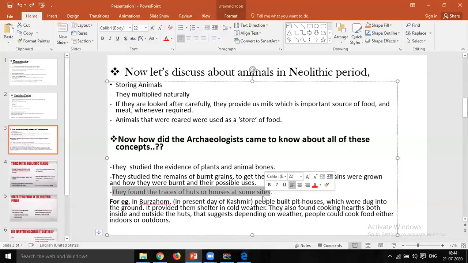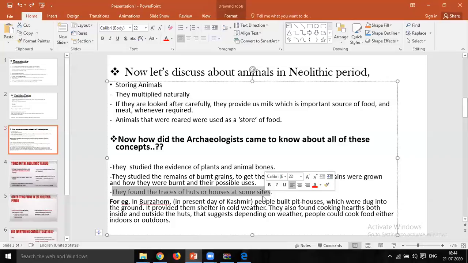So we can say that they found the evidence of early farmers and herders. These are found all over the subcontinent. Some of the important ones were in the northwest, that is present-day Kashmir, and in east and south India. So to find out whether these sites were settlements, as I have said, they found traces of huts or houses at some sites.